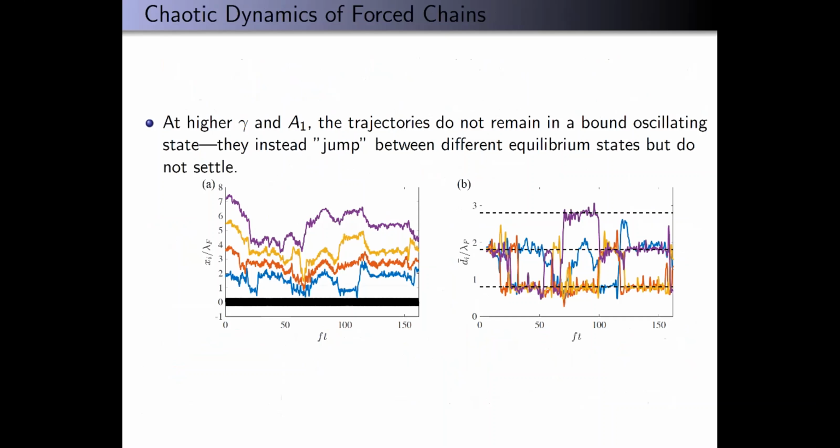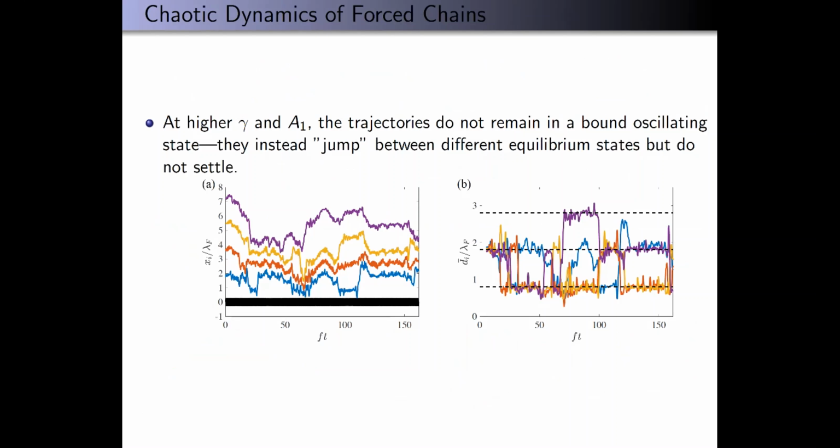Another interesting result that we get is for higher memory and larger amplitude imposed on drop 1, the trajectories no longer just oscillate in a bounded oscillatory state. Instead, they start to jump around chaotically. And panel B shows us the cycle averaged interdrop distances. In other words, we average over one cycle of the drop 1 forcing for each of those times.